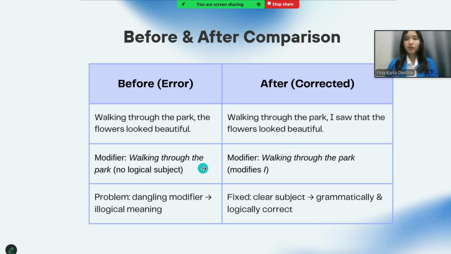Modifier: "walking through the park" has no logical subject. Modifier: "walking through the park" modifies "I." The problem is that a dangling modifier leads to illogical meaning. Fixed: a clear subject makes the sentence grammatically and logically correct.